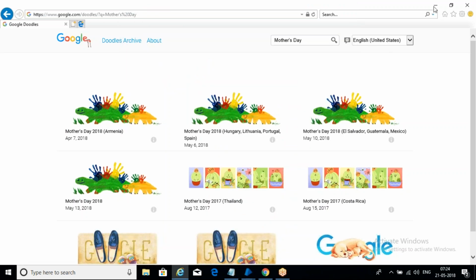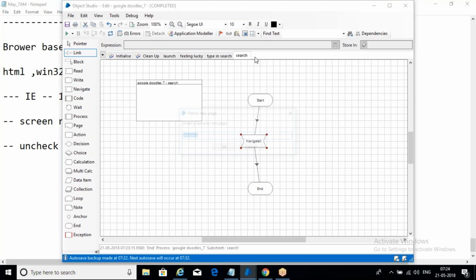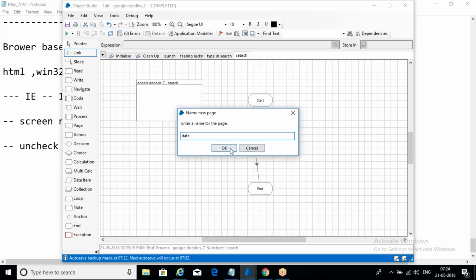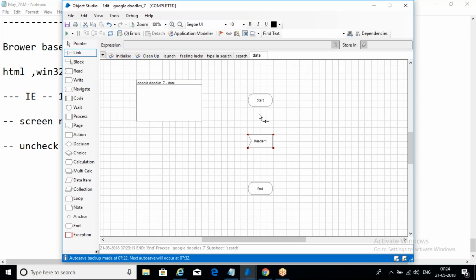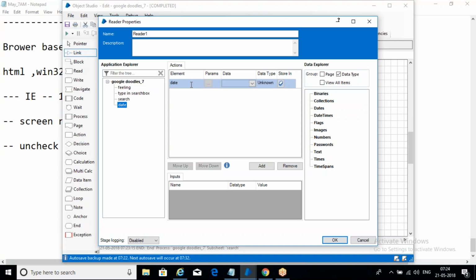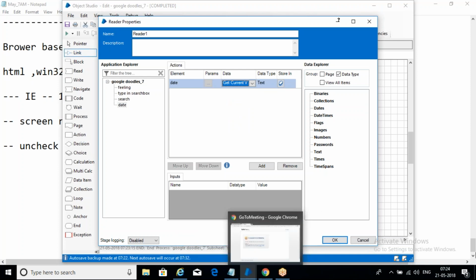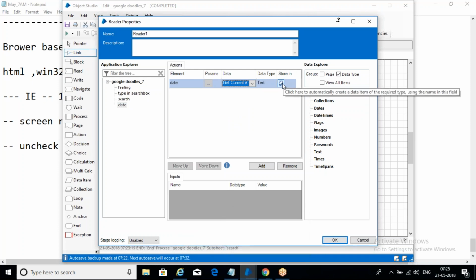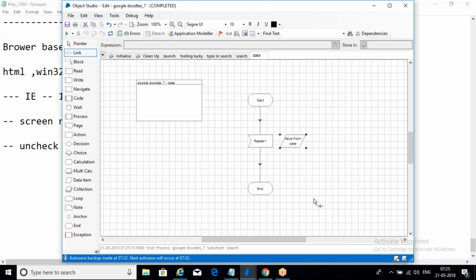Okay. Now we need to get the date from that particular window. So what we need to do, we need to use the read option. Now use read, double click, date, and then see this, get current value. It means it will get the value from that particular text, and then the text value will be displayed into some other data item where you need to store that value. You can click here to store that value. Click OK again. Now we'll run this. Reset, run.